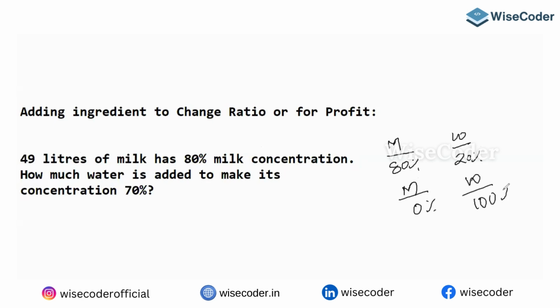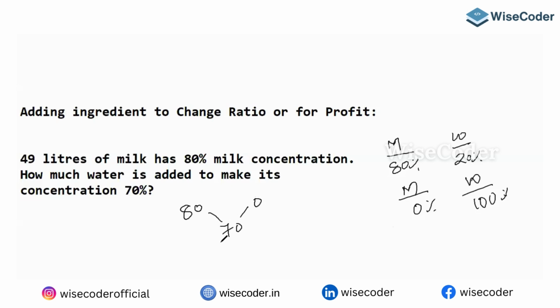Are you getting my point? So milk will be 0%, water will be 100%, to make a concentration of 70%. So this is going to be 80, this is going to be 0, this is going to be 70.